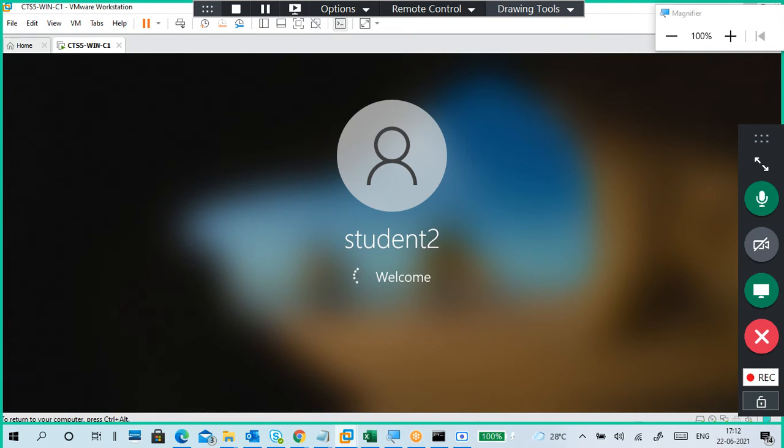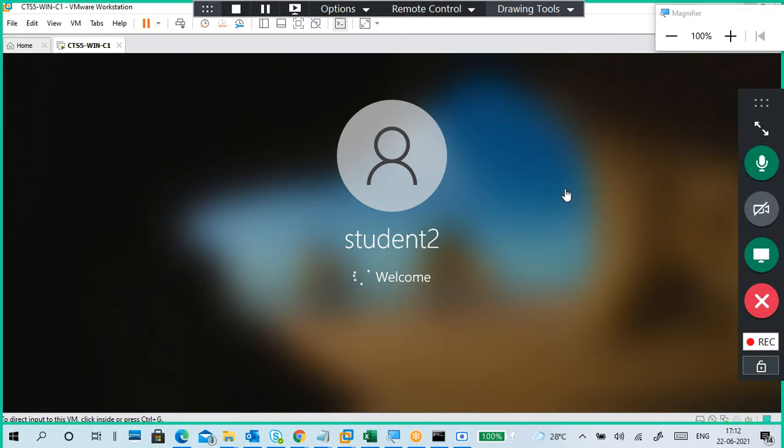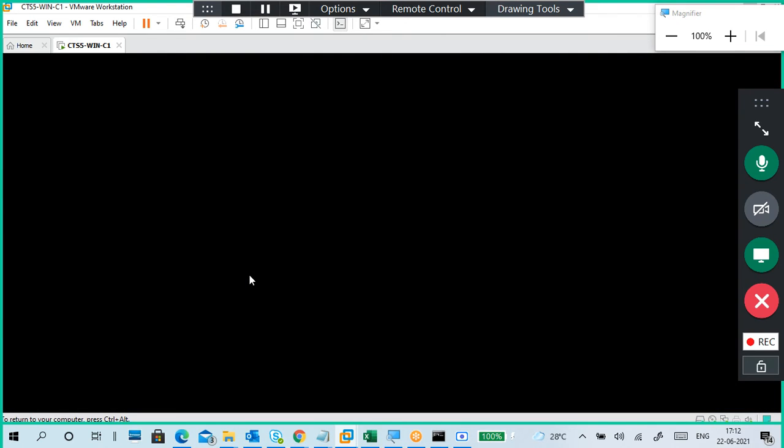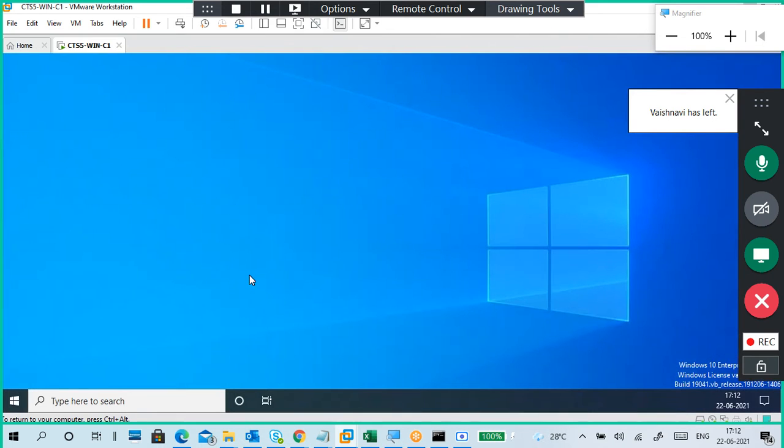Tomorrow we'll see file sharing. Actually, today I want to show you remote desktop. It has been many days since I showed remote desktop. Online it is very difficult to show because we don't have more desktops. Okay, we are in student 2.